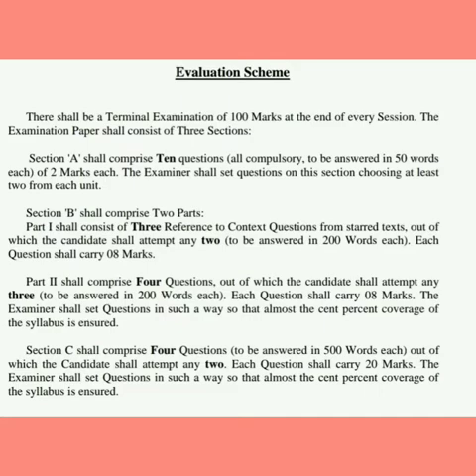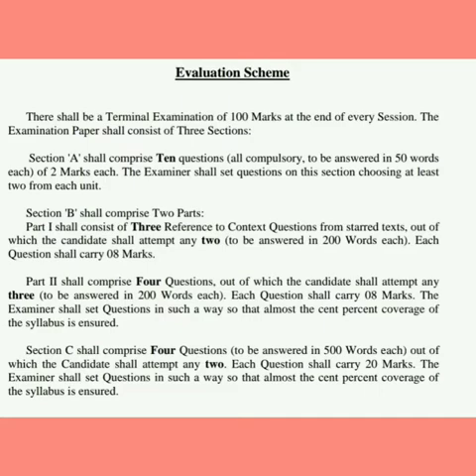The reference to the context questions are to be answered in 200 words each. Each question shall carry 8 marks. So the 2 reference to the context questions means 16 marks. Till now the paper setter will cover 36 marks.